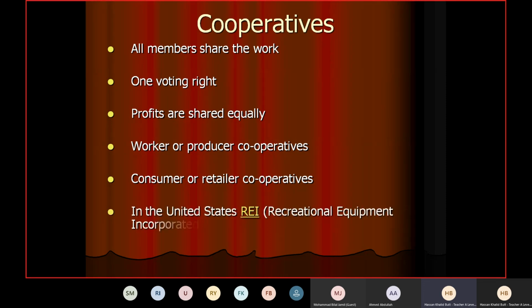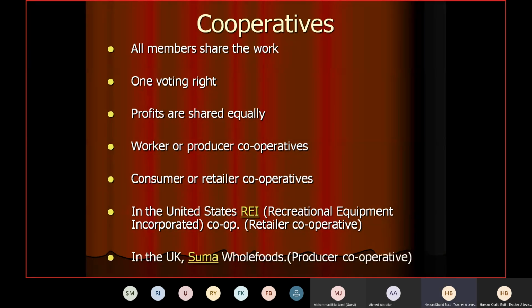In the United States, there is REI, Recreational Equipment Incorporated. That is a retailer cooperative. So they are able to buy the goods cheaply. Which goods? Recreational equipment. The tourists who want to climb mountains or travel to hilly areas, such equipment can be bought from there. In the UK, Suma Whole Foods is a producer cooperative. I just explained what a producer cooperative is. So examples are there, but in Pakistan there are no such examples.